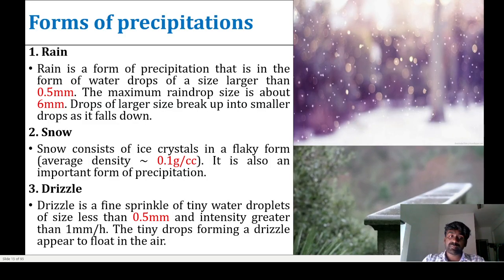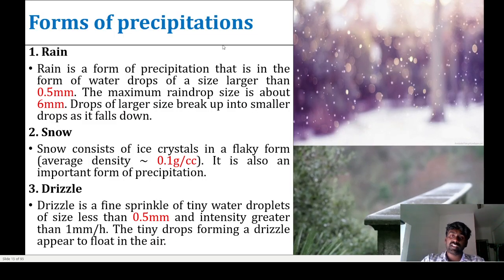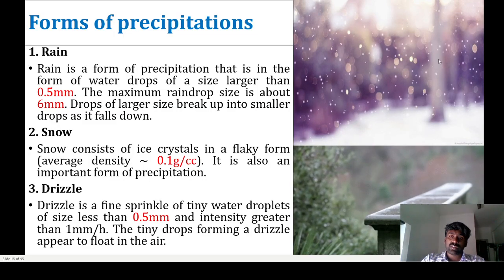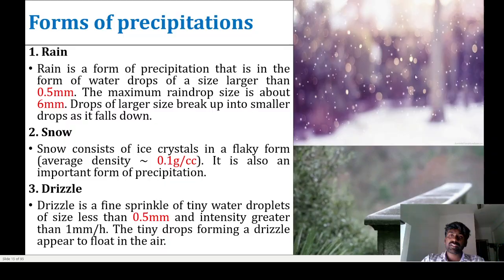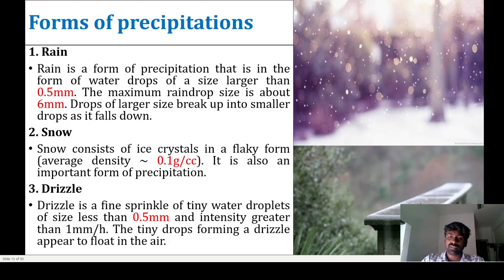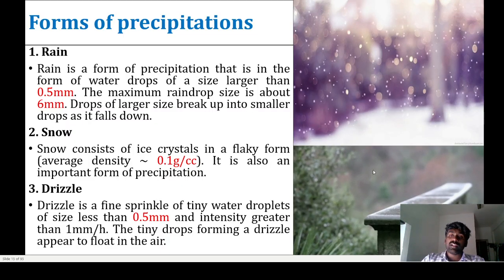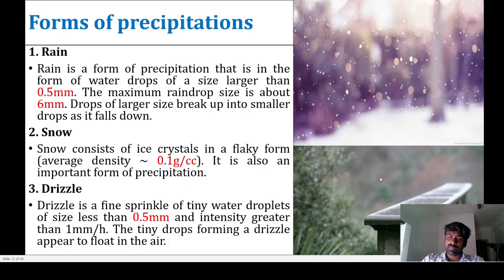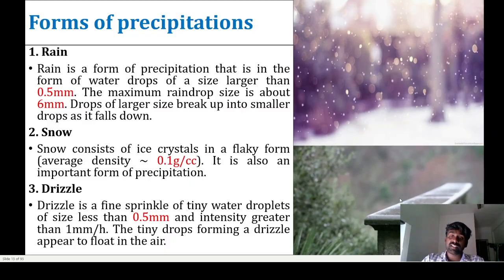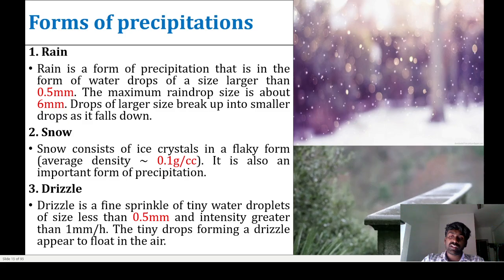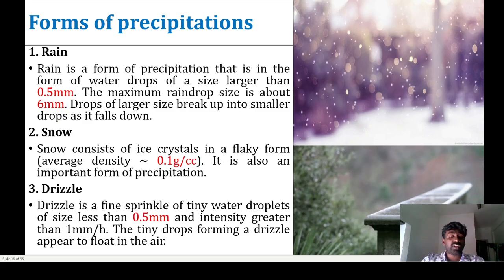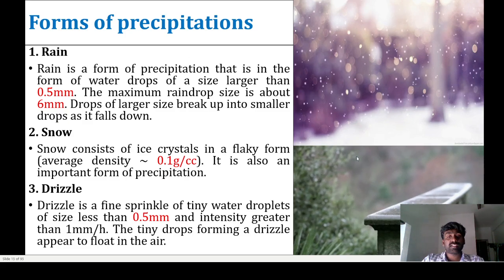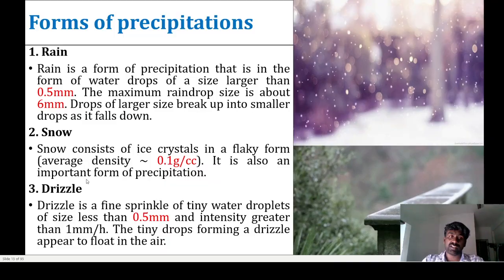Another one is drizzle. Which one is called drizzle? See, the first image, the top image, shows snowfall. The second image shows drizzling. Drizzling means it is the same as water, but the size of the droplet is less than 0.5 mm. If the water droplet size is 0.5 to 6 mm, it is called rain. If it is less than 0.5, it is called drizzle.